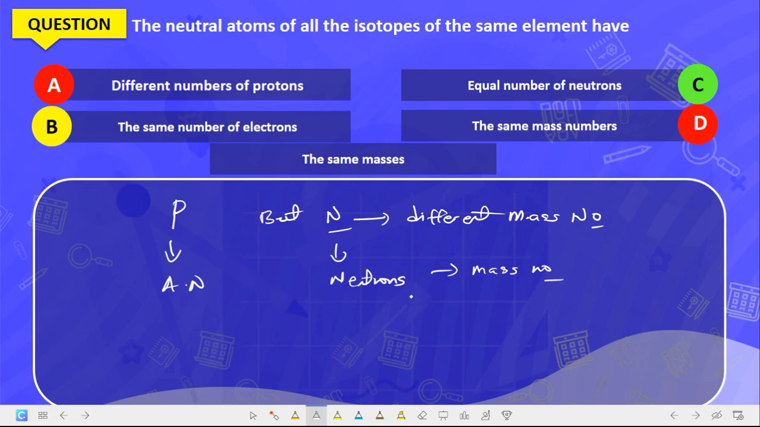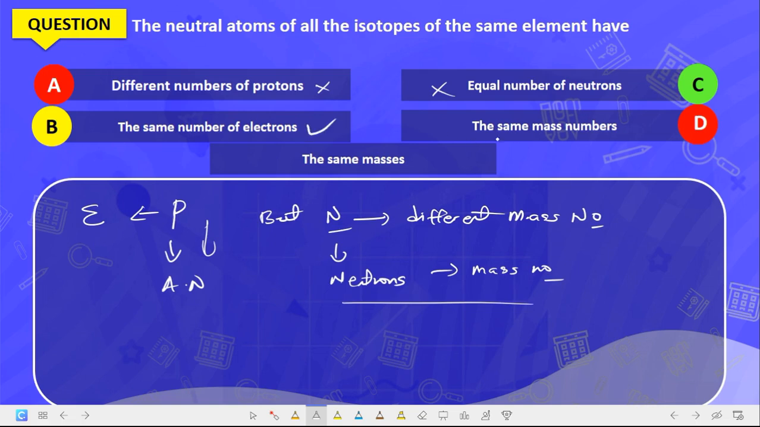So these two are different. Why this one, they are the same. Protons and atomic number are the same. So different number of protons is wrong. They have the same number of protons. Equal number of neutrons is wrong, because they have different numbers of neutrons. The same number of electrons: the number of protons for every neutral atom must be equal to the number of electrons. So if the number of protons is the same, the number of electrons will also be the same.